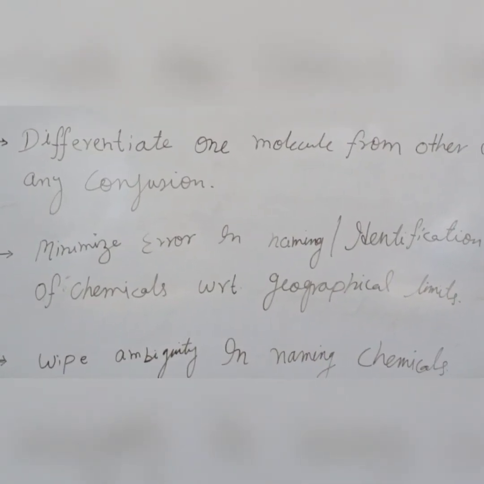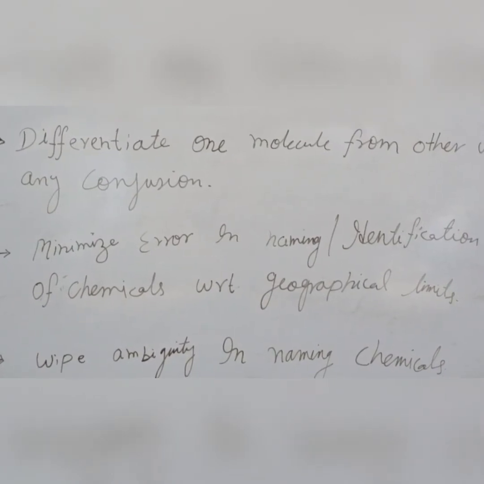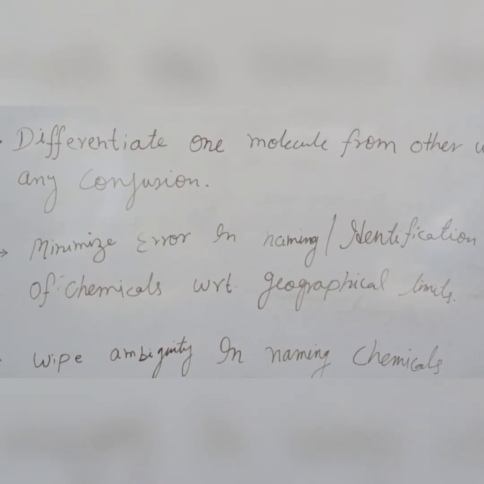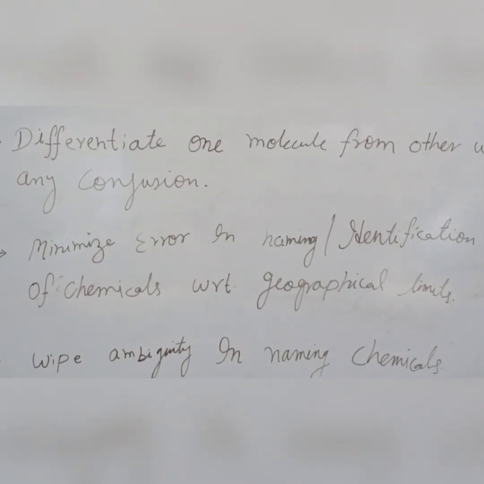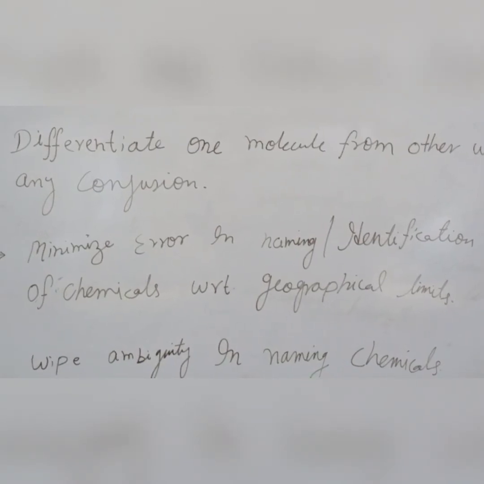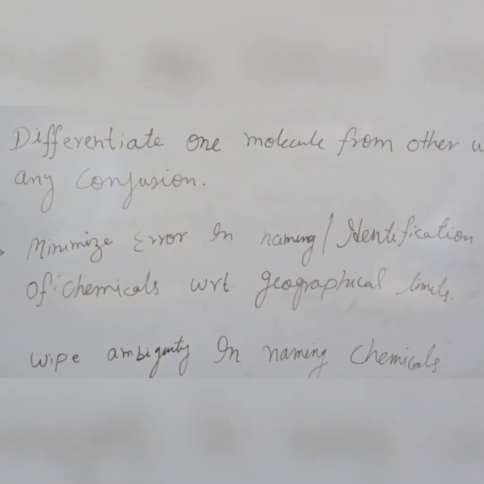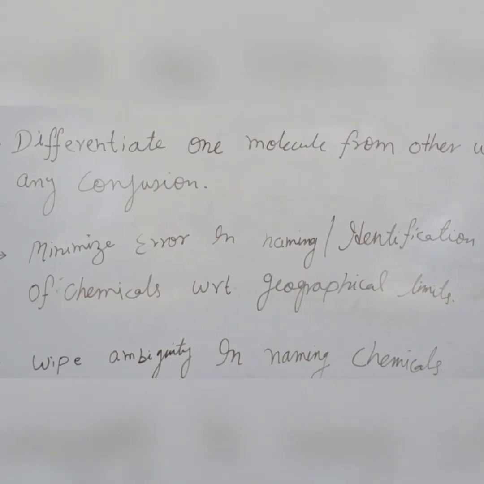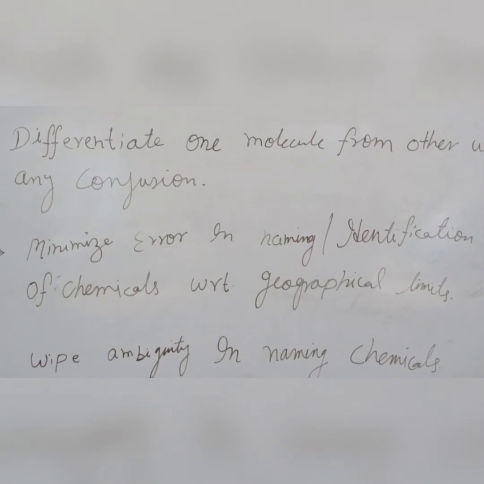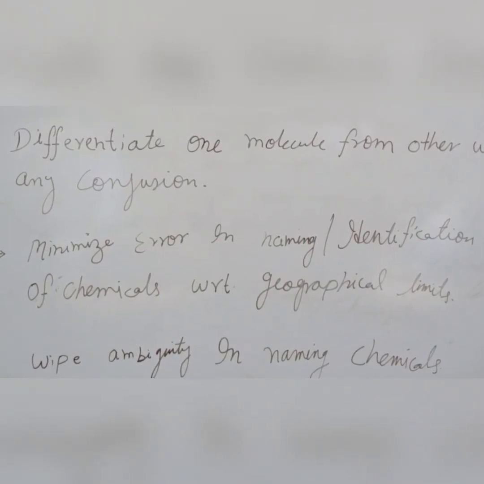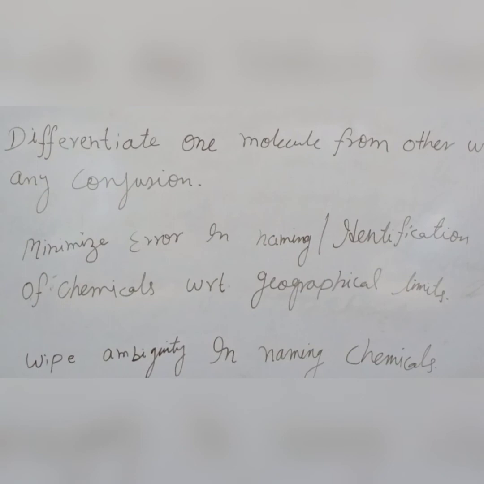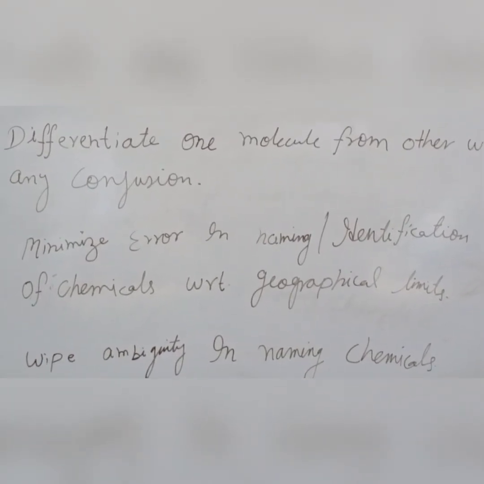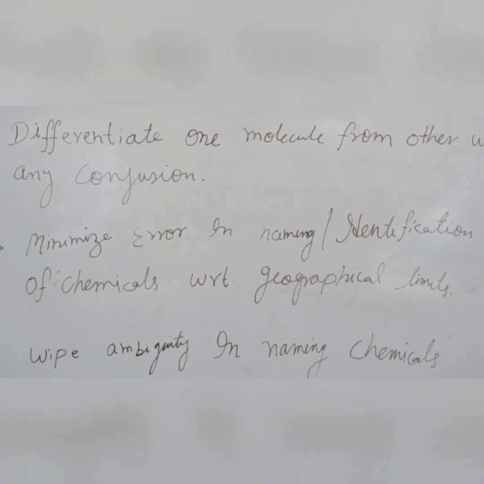So this is also a very important aim or goal of the nomenclature, that whatever name is given to any chemical compound is not differentiated or discriminated on the basis of certain geographical territories or limits. There should not be any misinterpretation in the name of any chemical compound or its derivative when they are named according to the rules laid down for the nomenclature of any chemical compound.